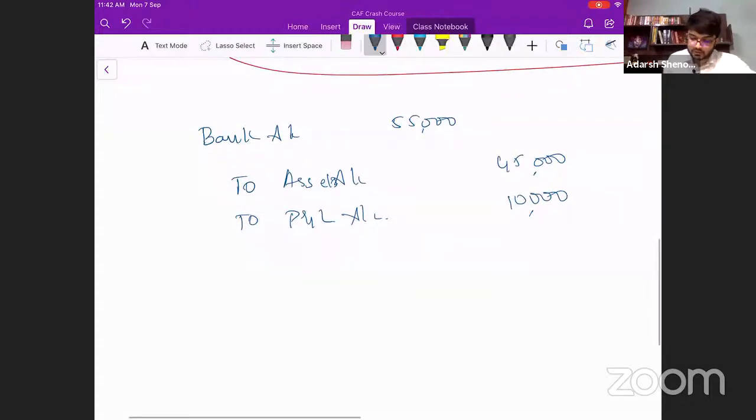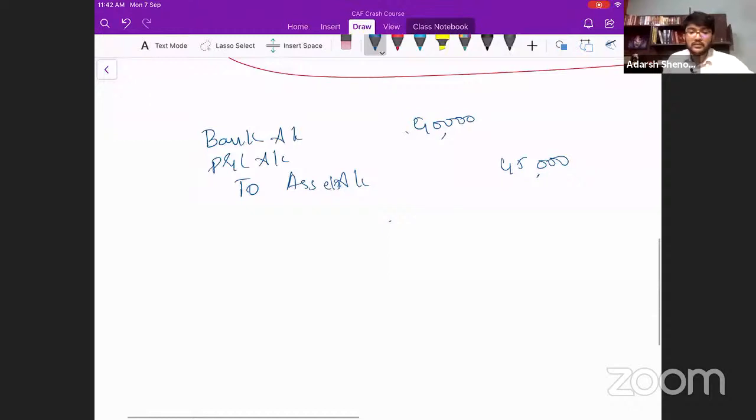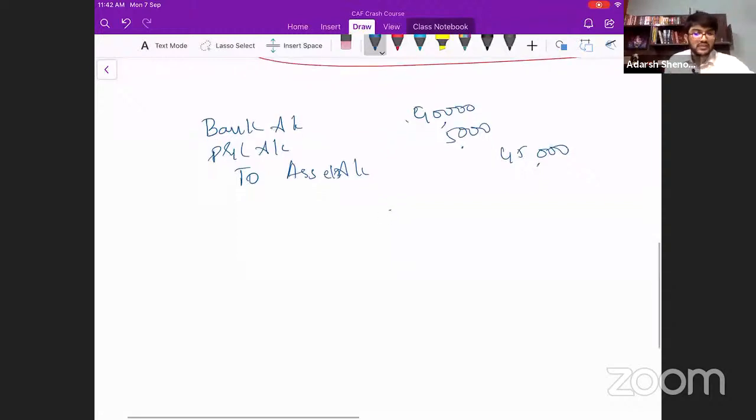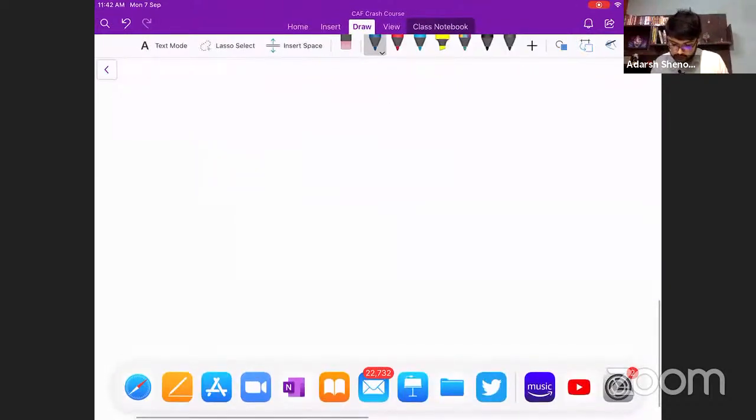I hope you have understood this. Sir, what if you had sold it for 40,000 rupees? The entry would be a little different. You sold it for 40,000, so you're going to receive 40,000 rupees in your account. How much is the loss you made? An asset worth 45,000 is being sold for only 40,000. 5,000 is the loss, which will be debited to profit and loss account. I hope you have understood this concept of that journal entry. Very, very simple, not technical at all. It is common sense.